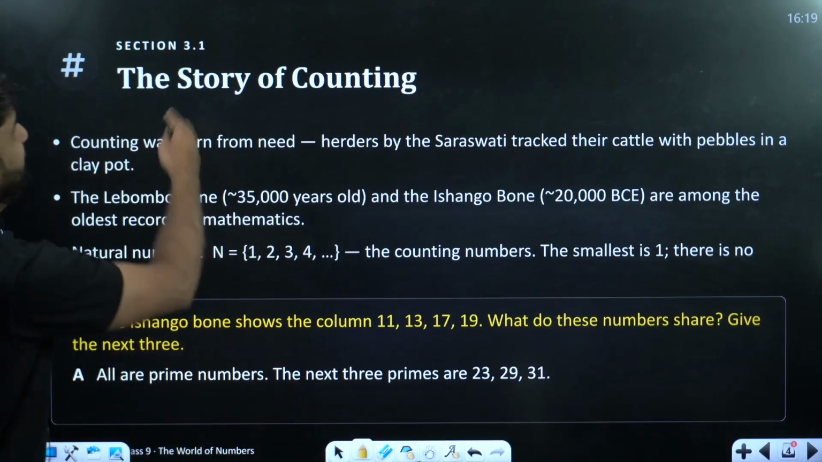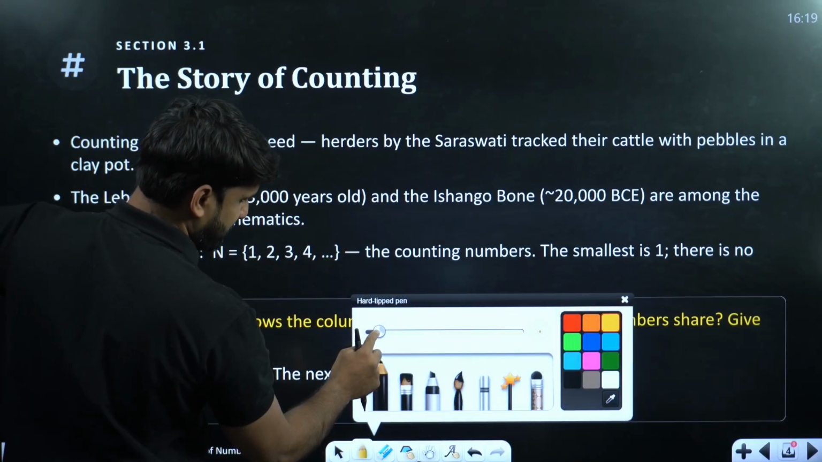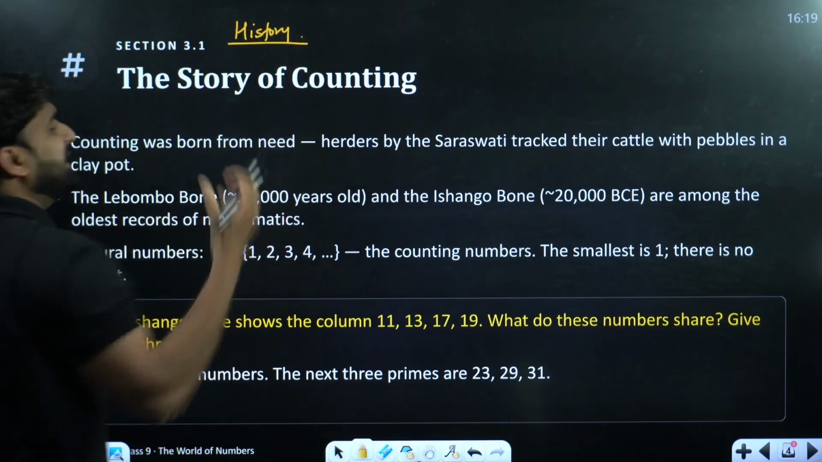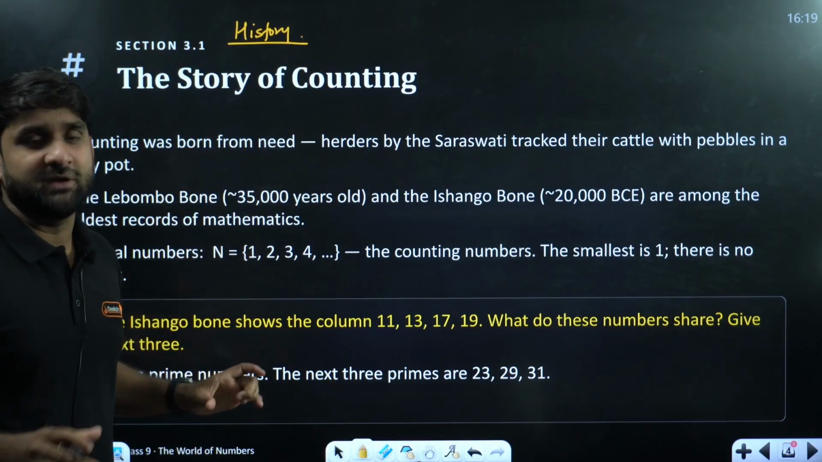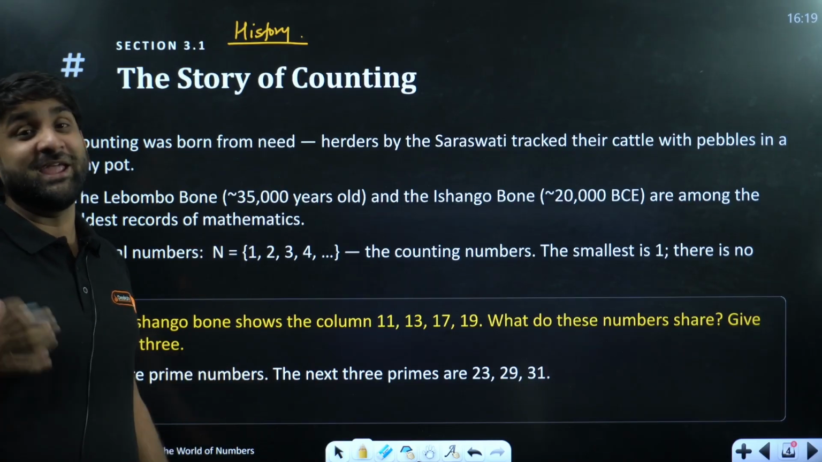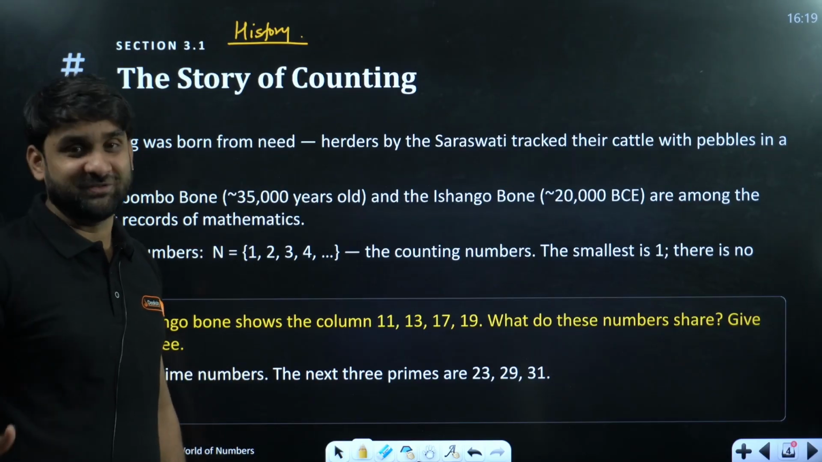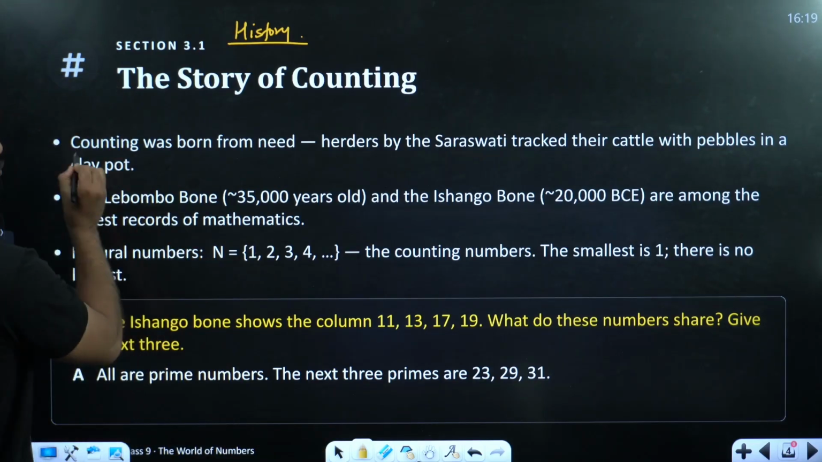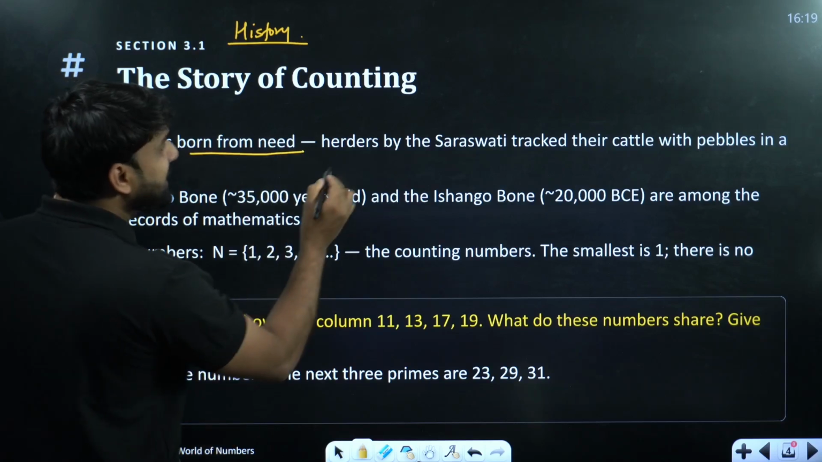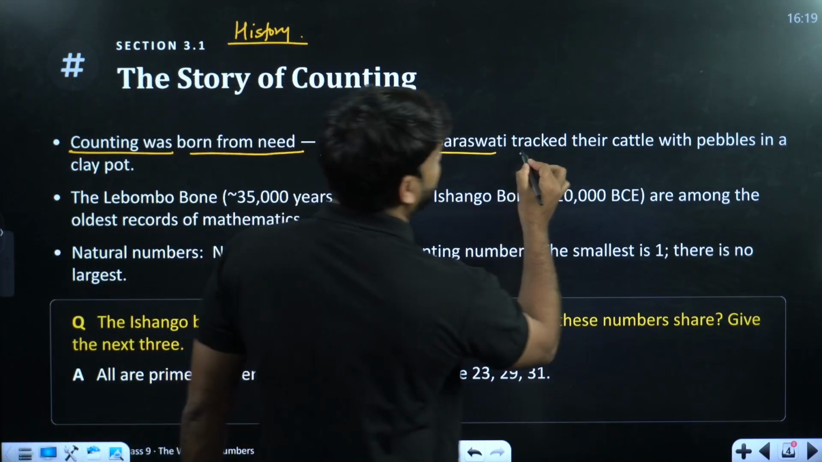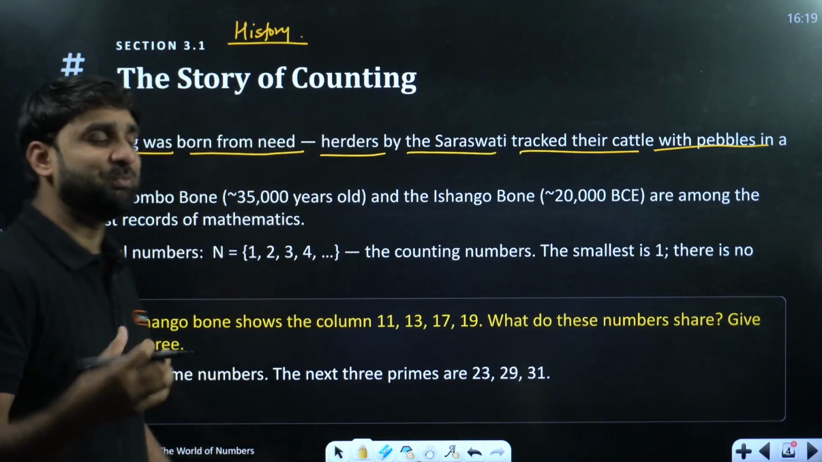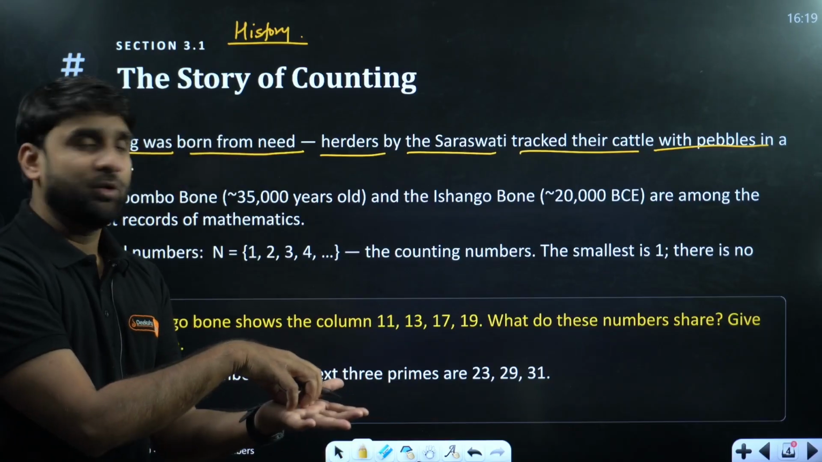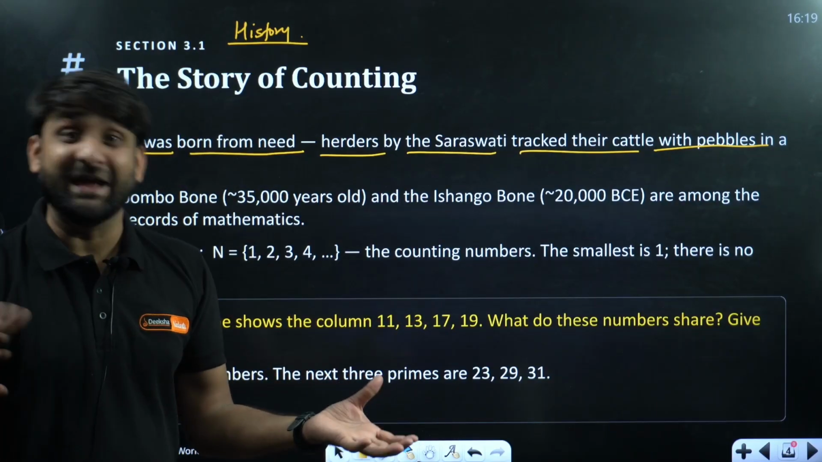Now moving ahead. If we talk about the history, how the numbers were discovered, let's talk about a little bit of history. The story of counting. How counting came into existence, how counting was introduced, that you guys study in your childhood in nursery: 1, 2, 3, 4, 5, 6, 7 and 8. Counting was born from need. Herders by the Saraswati tracked their cattle with pebbles. I have already told you. People used to keep one pebble in one pot, according to the presence and absence of the animal.